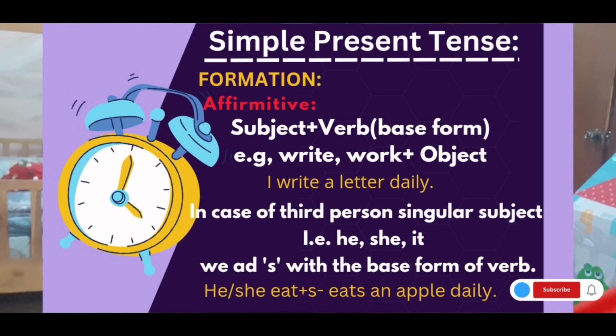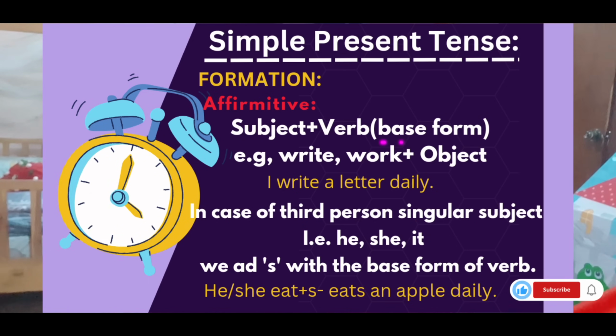Let's talk about present tense. A verb that refers to the present time is said to be in the present tense. Okay, let's talk about the formation. Number one, we have subject. Who is the subject? A subject is the doer of the action, who performs the action. Fine. Plus verb, base form.